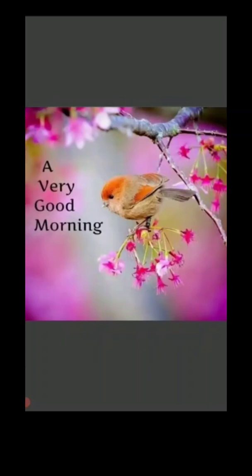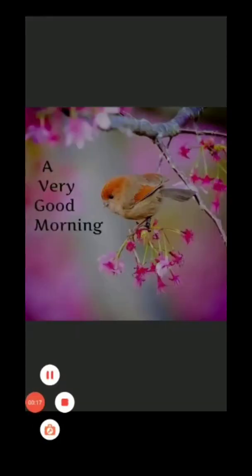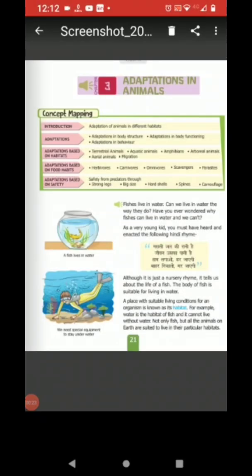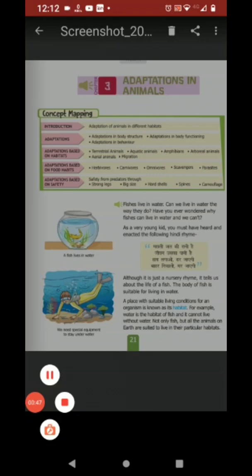Dear students, today we will study chapter 3, Adaptations in Animals. Like plants, animals are also found all over the world. They live in the hot deserts as well as cold polar regions. Some animals live on the land and others live in water. The surroundings in which an animal or plant lives is called its habitat.